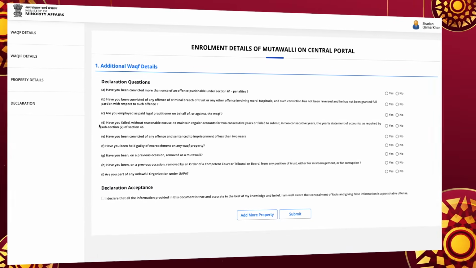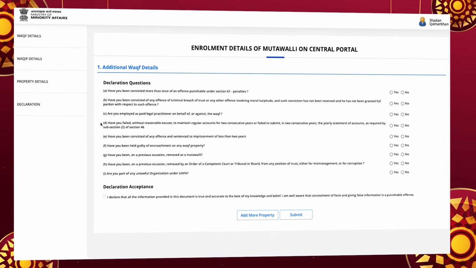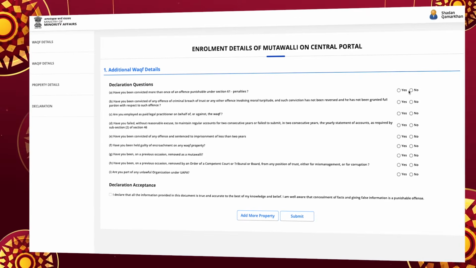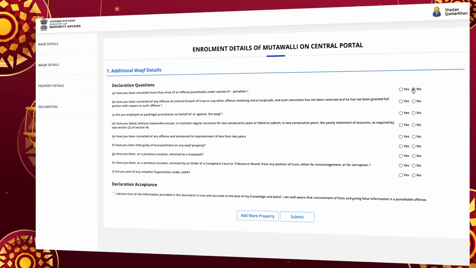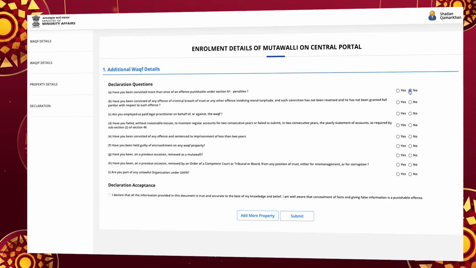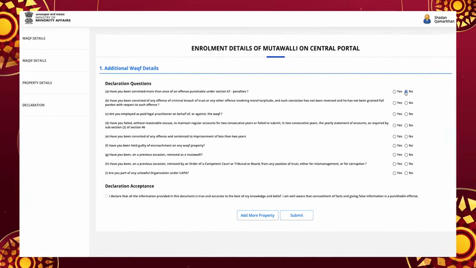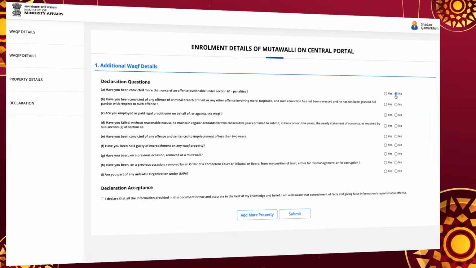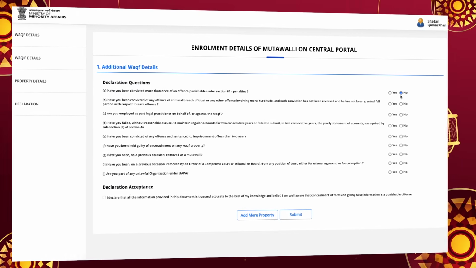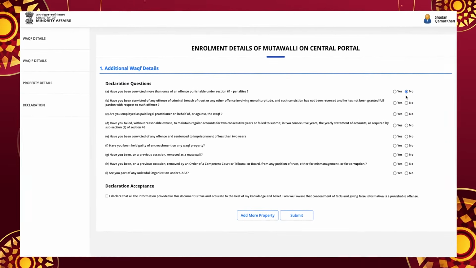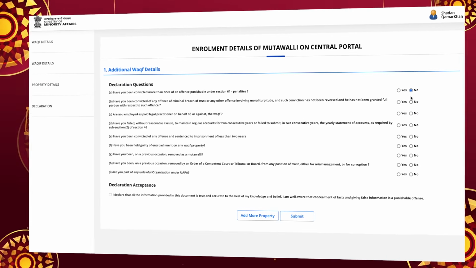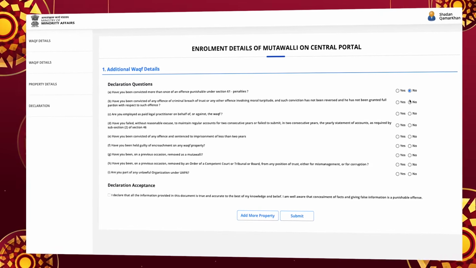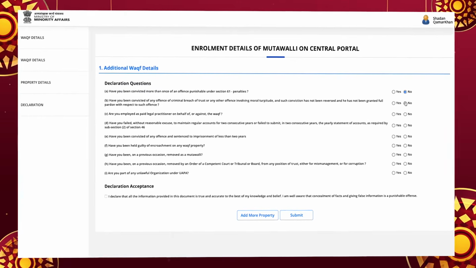A. Have you been convicted more than once of an offence punishable under Section 61 penalties? Section 64 1B. B. Have you been convicted of an offence of criminal breach of trust or any other offence involving moral turpitude, and such conviction has not been reversed and he has not been granted full pardon with respect to such offence?